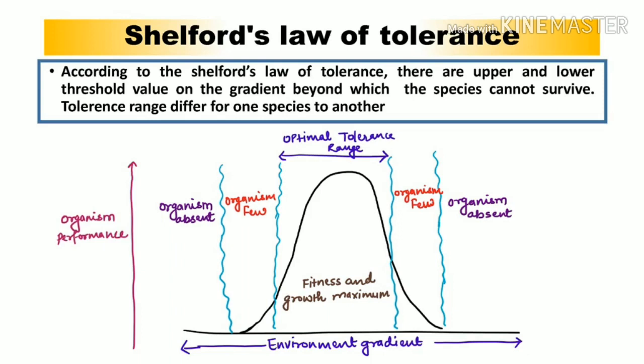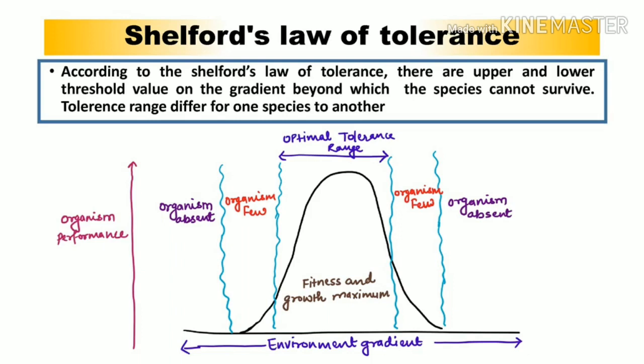because it is an extreme range where survival or reproductive success is not possible. So an organism is going to perform best in its optimum range if we compare that with the zone of stress or the zone of intolerance, because the factors which are responsible for a good life, good reproductive success, all are present in its optimum range. So that is why it is known as an optimum tolerance range. So in this way, Shelford's law of tolerance is going to indicate the three zones, that is mainly the minimum, optimum and maximum.